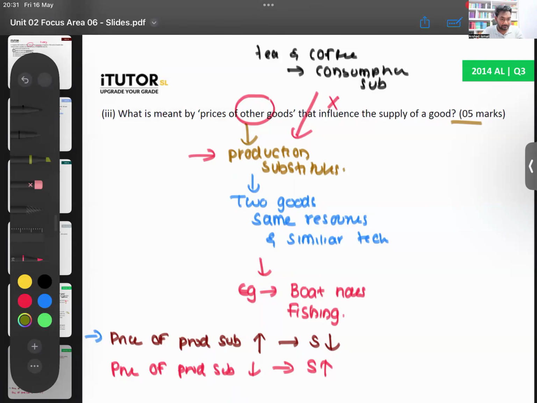Then moving on, children, chili and carrot. Again, I won't take it as the same thing, children, because maybe the production is different.